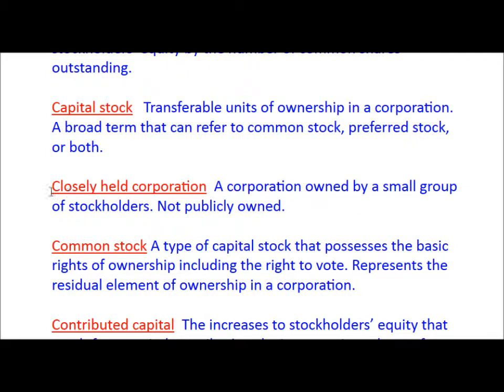both. What is a closely held corporation? A corporation owned by a small group of stockholders, not publicly owned. What is common stock? A type of capital stock that possesses the basic rights of ownership, including the right to vote, and represents the residual element of ownership in a corporation.